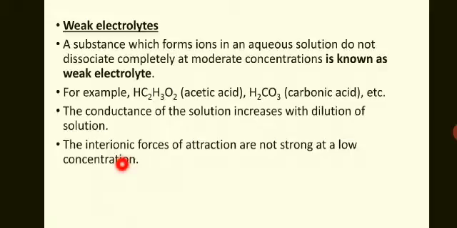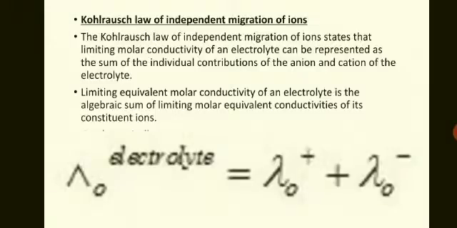Now we will see Kohlrausch law. As per Kohlrausch law of independent migration of ions, it states that the limiting molar conductivity of an electrolyte can be represented as the sum of the individual contribution of the anion and cation of the electrolyte.